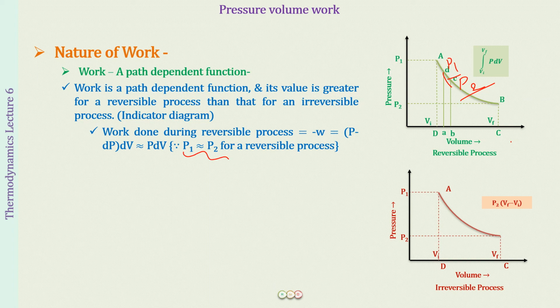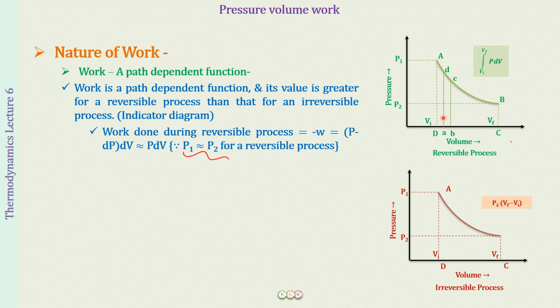Okay, for this small little step that is taking place, what we can say is that this pressure is almost the same and the change in volume that has taken place is dV, right? So what will be the work done? P into dV. P into dV is what on this plot? This area, the product of pressure into volume. This area that we get for